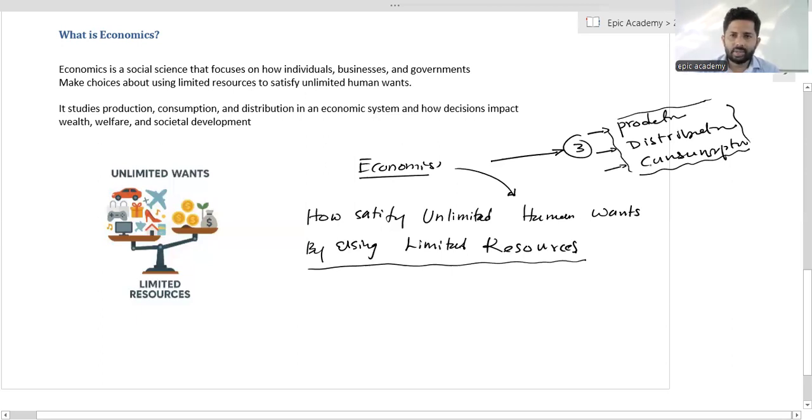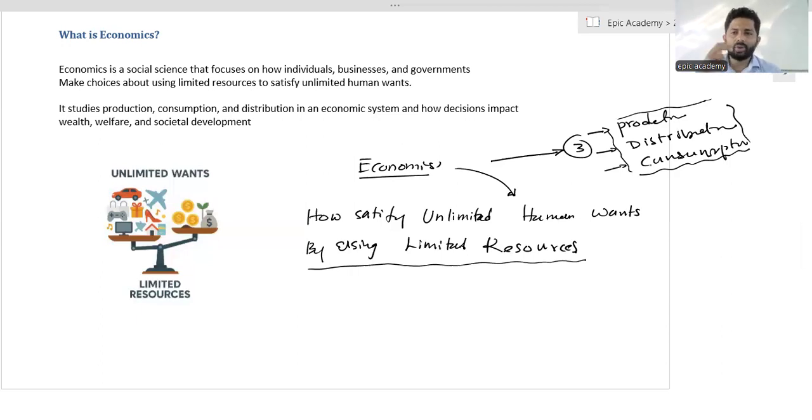So if you are going to study this subject of economy, you have to discuss production. What's the meaning of production? Process of production, distribution, and consumption. Those are the main three components, the main three activities which we are going to discuss related to the subject of economy.